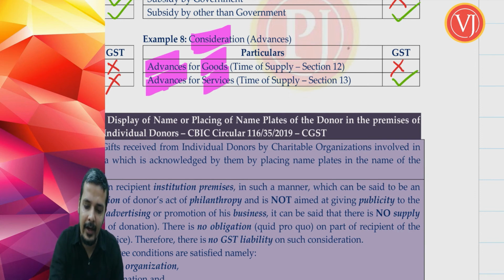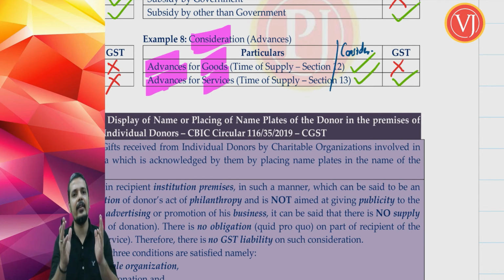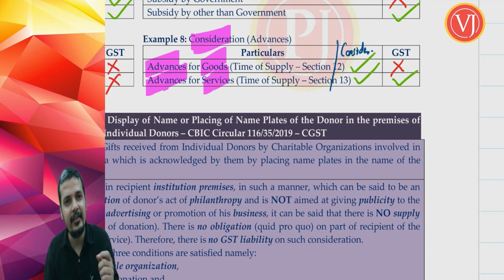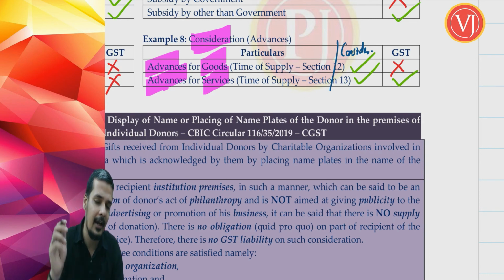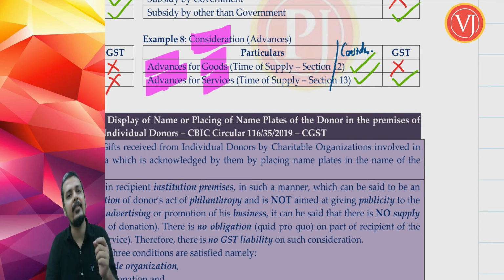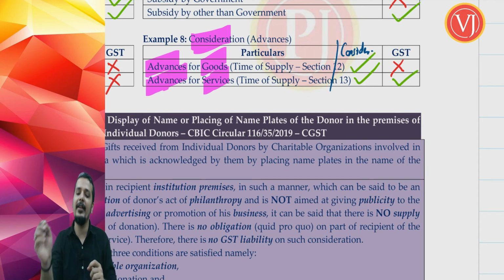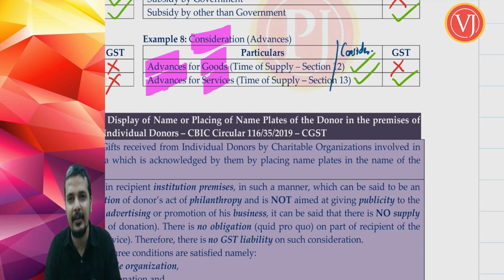So if I had to write that whether it is part of consideration, if I had to have an answer, another column where I write whether it is consideration, whether it is goods or whether it is services, advances is part of consideration, no doubt. But advances received for supply of goods, there won't be GST because of time of supply, section 12. Advances received for supply of services will be subject to GST because of time of supply, section 13.